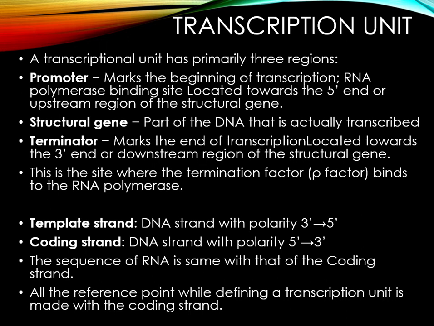The strand which does not get transcribed is called the coding strand and has the polarity from 5' to 3', and its sequence is the same as the RNA formed. The promoter is located towards the 5' end, upstream of the structural gene of the coding strand, and provides the binding site for RNA polymerase. The sequence of DNA located towards the 3' end, downstream of the coding strand, where the process of transcription would stop, is called the terminator.